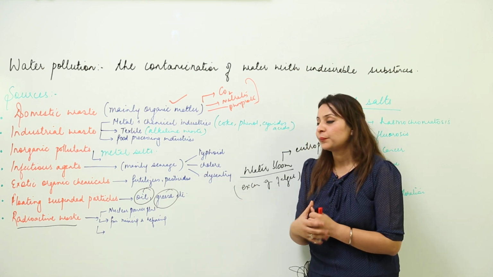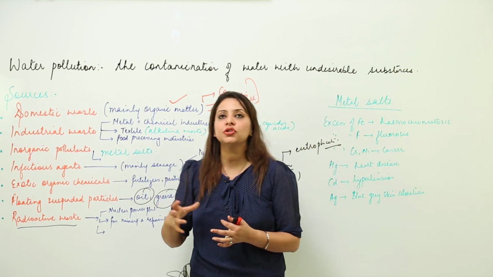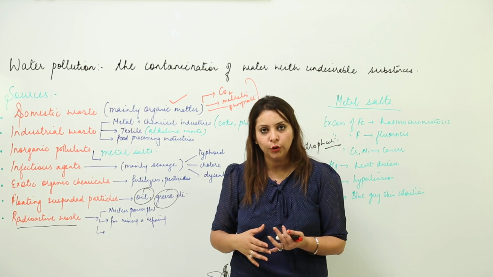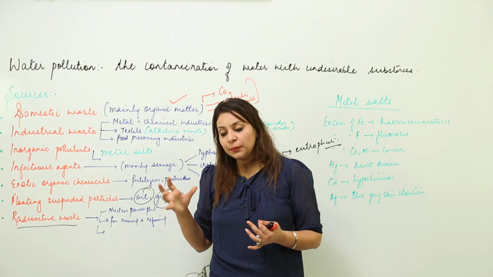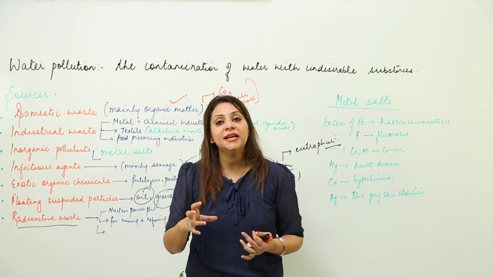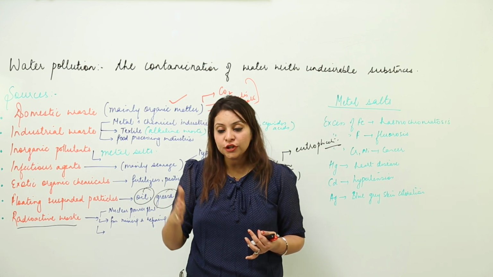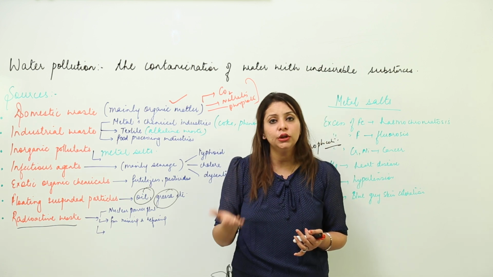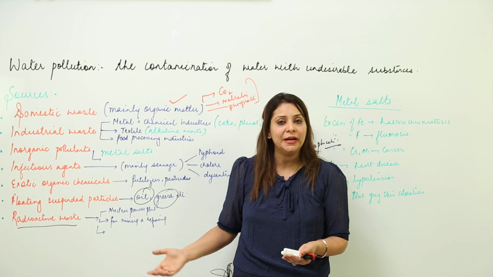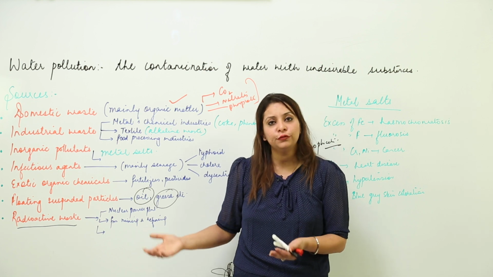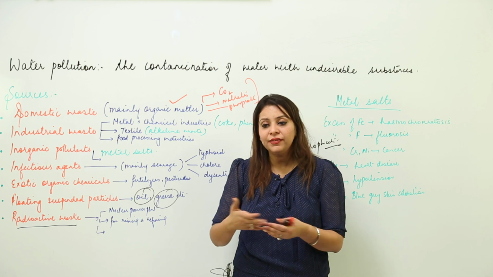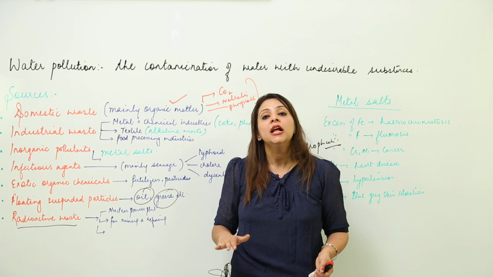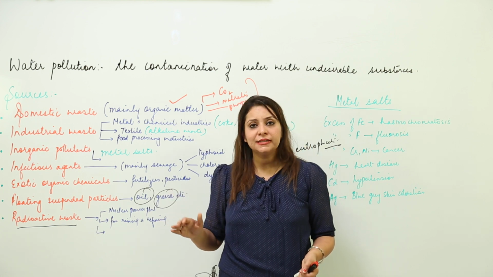And you know that oxygen is present in a dissolved form in water. The presence of oxygen in water plays a very important role, because if the oxygen level falls, it will inhibit the growth of fishes, and we all know that fishes are also very important. They are a part of the biosphere, the ecosystem and the food chain. We want every species existing on the earth to continue to exist. But if the oxygen level falls, then the growth of the fishes will get inhibited.